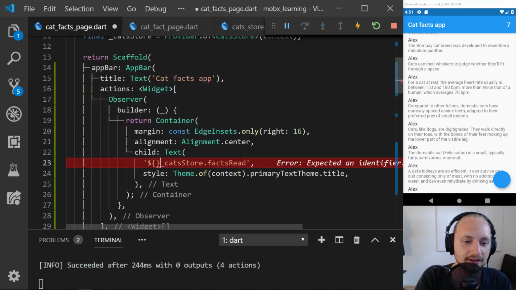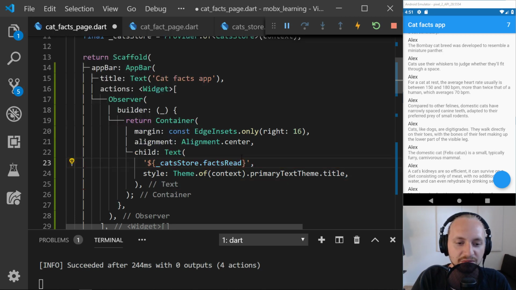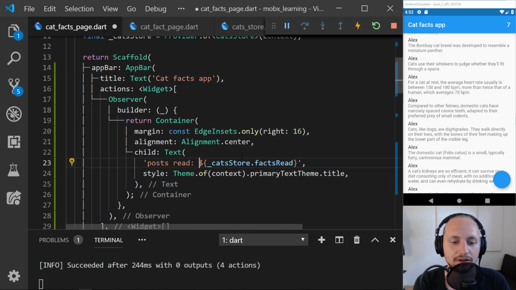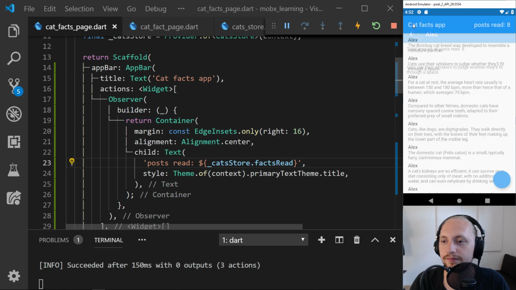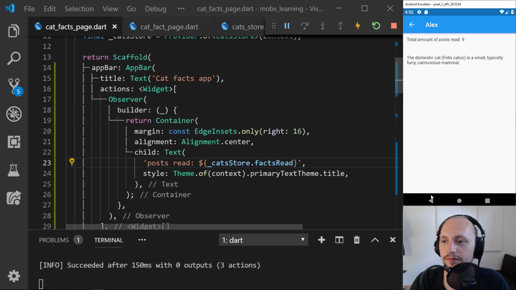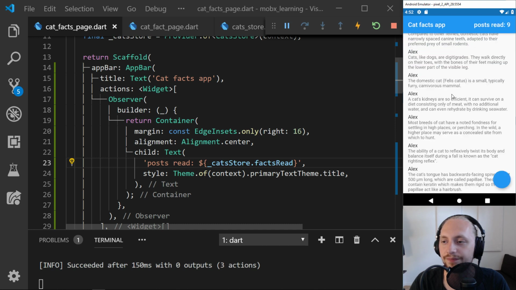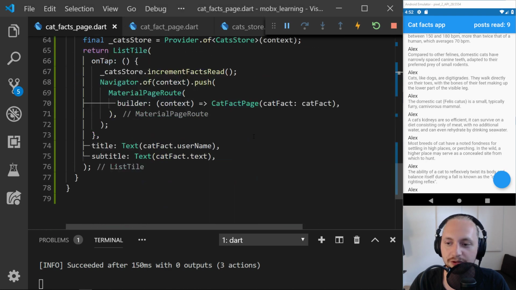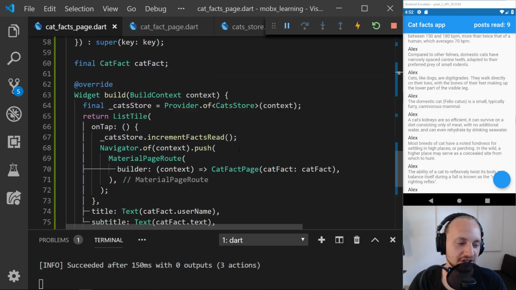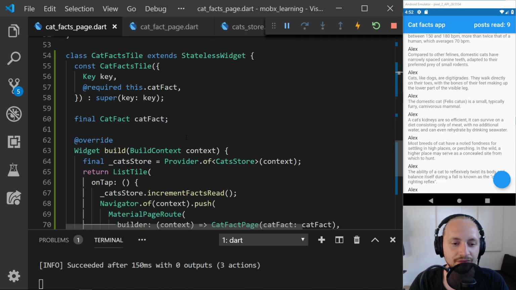Let's make that string interpolated and then just push posts read. Something like that. We should be able to display that as deep in the widget tree as we want to.